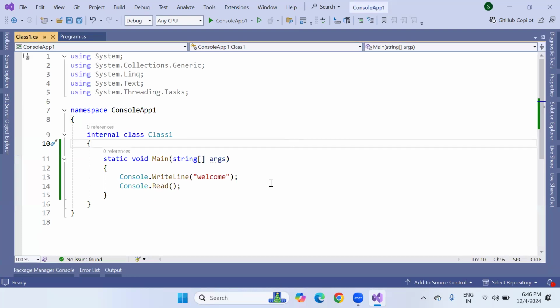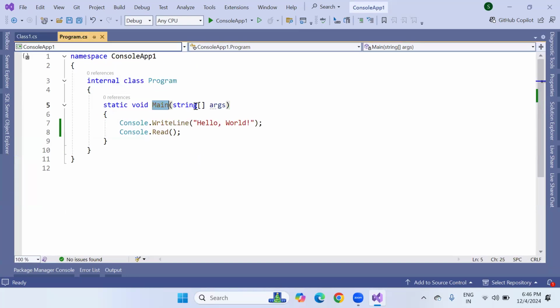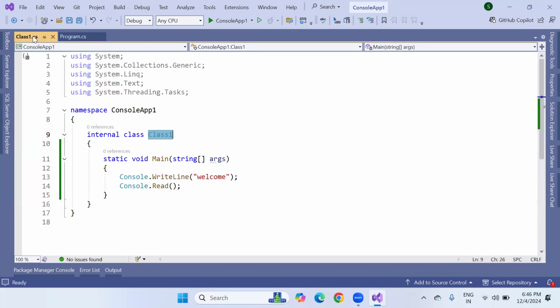That indicates the compiler is getting an ambiguous situation. Class1 has a Main method and Program.cs also has a Main method, but both Main methods at a time we can't run. It will ask which Main method onward should I start, it is saying. So for this purpose, you have to change the startup object every time.